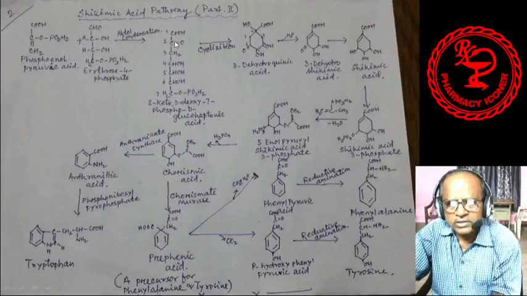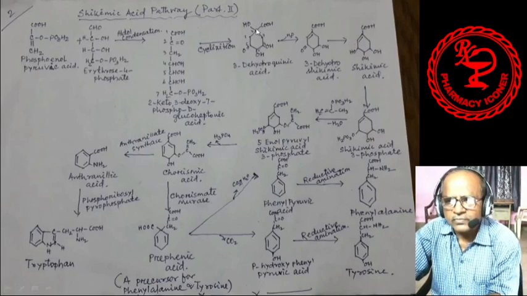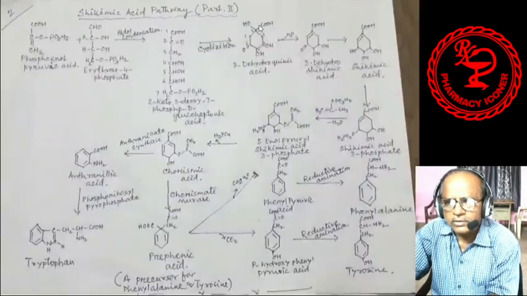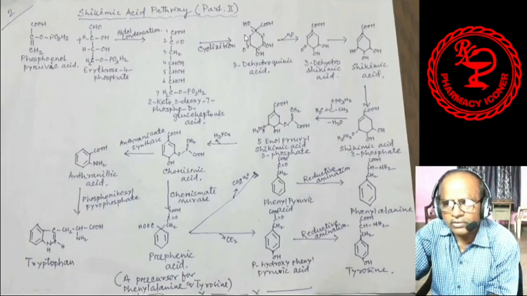By aldol condensation this compound is formed, and by cyclization, 3-dehydroquinic acid is formed. Numbering 1, 2, 3, 4, 5, 6, 7, this is the cyclic structure of this compound.